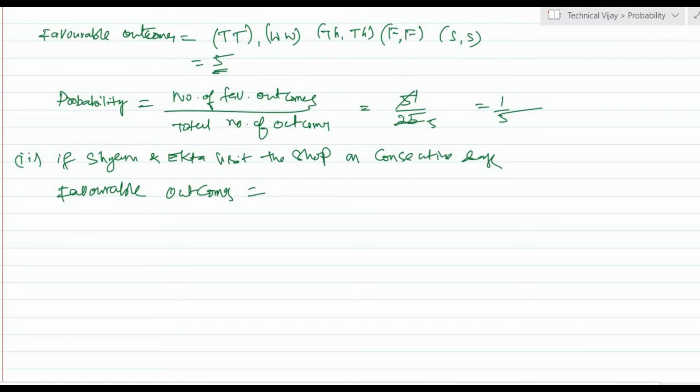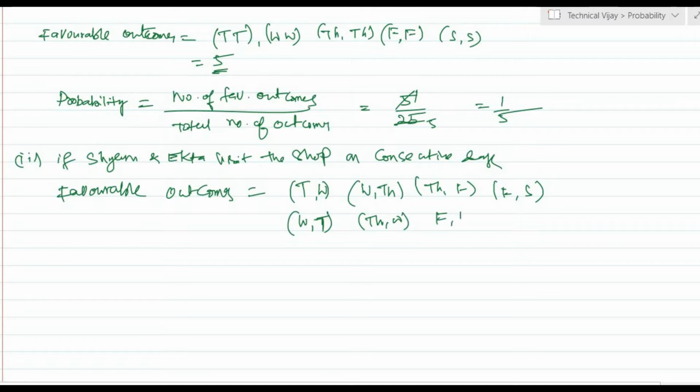The consecutive outcomes are Tuesday-Wednesday, Wednesday-Thursday, Thursday-Friday, Friday-Saturday, and also Wednesday-Tuesday, Thursday-Wednesday, Friday-Thursday and Saturday-Friday.